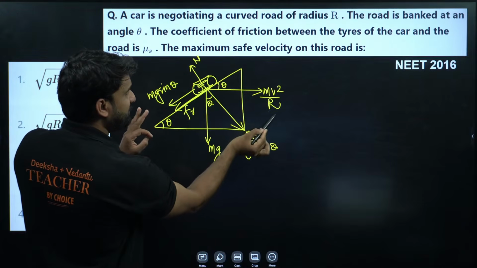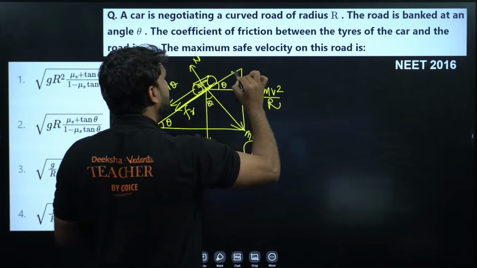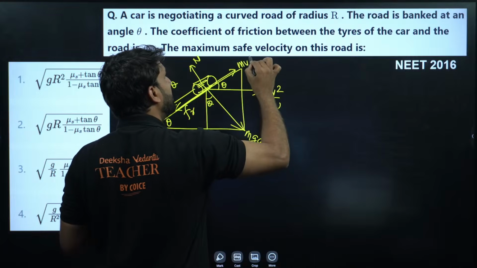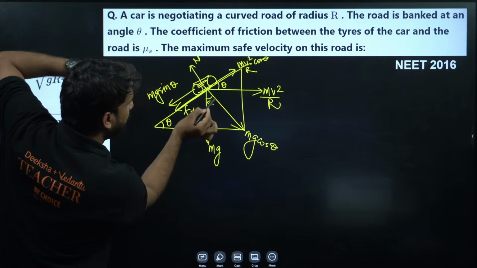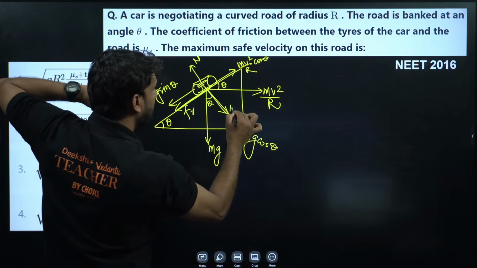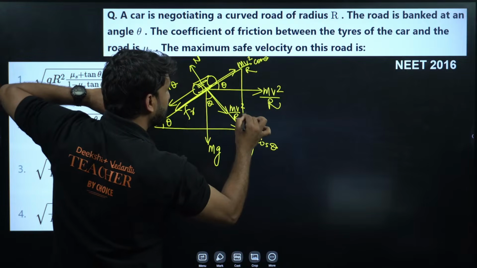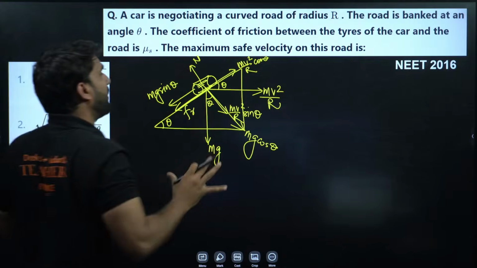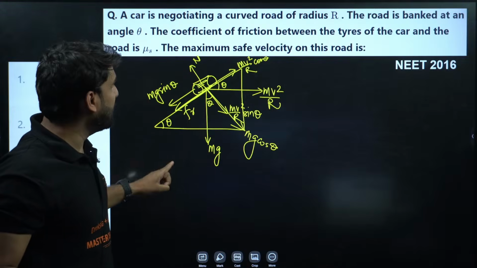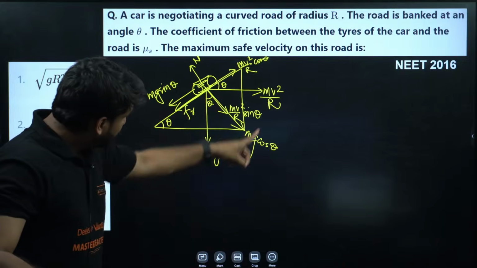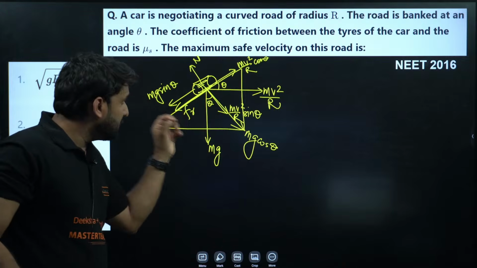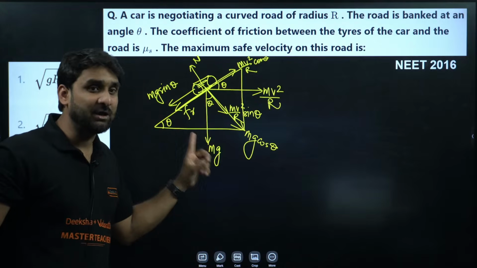Now mv square by r makes angle theta with this line, so here this will be mv square by r cos theta, and perpendicular to this, it will be mv square by r sine theta. So this is all about the forces acting when a vehicle takes a turn on the banking of a road. Please make sure to understand all the forces and their components.